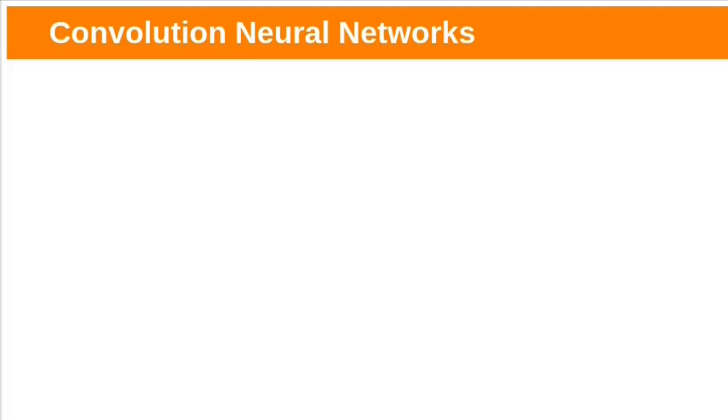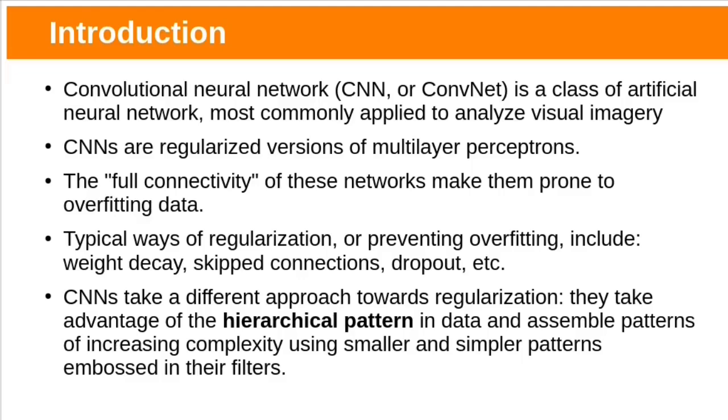In our previous class, we have seen regularization techniques. Today, let us see convolutional neural networks. In deep learning, convolutional neural networks are a class of artificial neural network most commonly applied to computer vision. CNNs are regularized versions of multi-layer perceptrons.